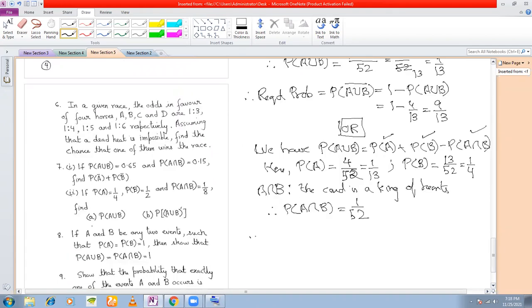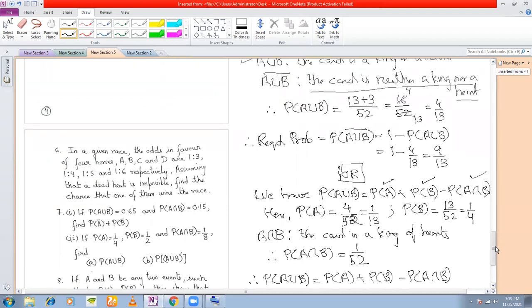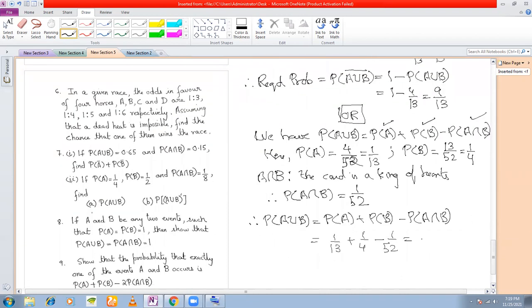Therefore, what is P(A union B)? Equal to P(A) plus P(B) minus P(A intersection B). Put the values here, which is equal to 1 by 13 plus 1 by 4 minus 1 by 52. So this should come to 4 by 13.